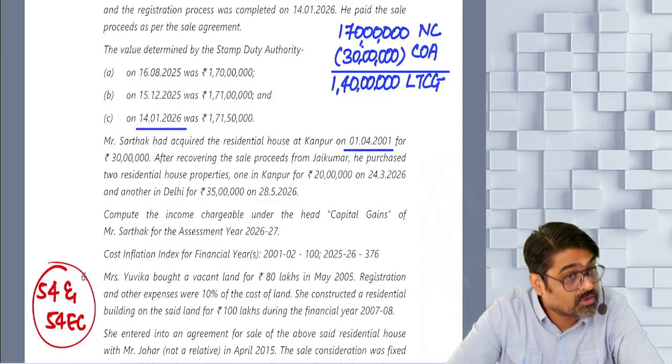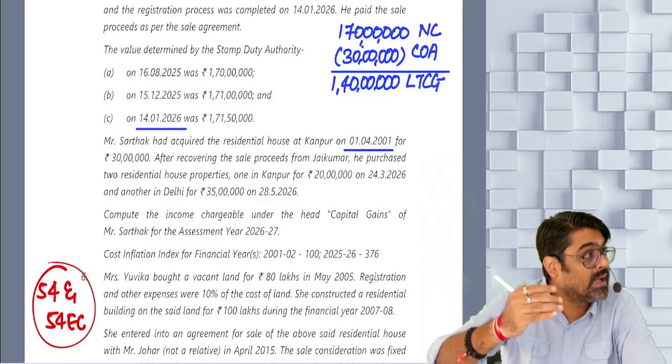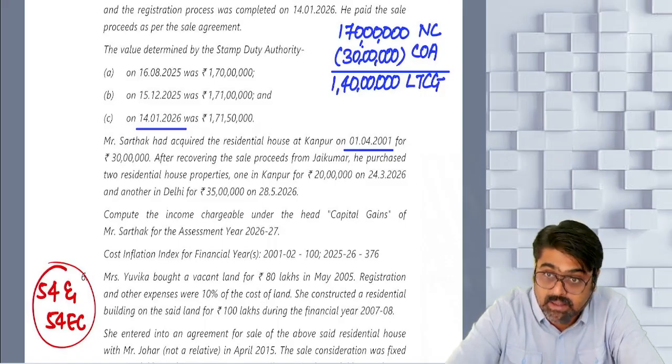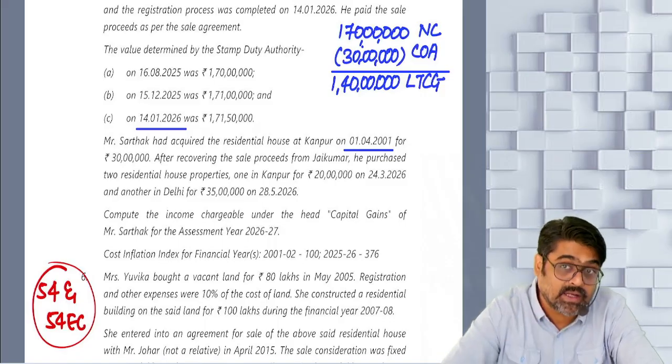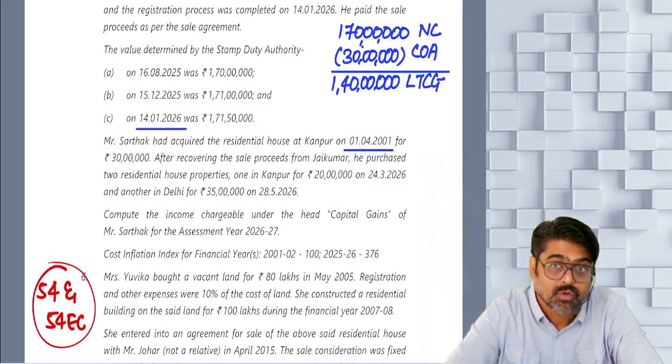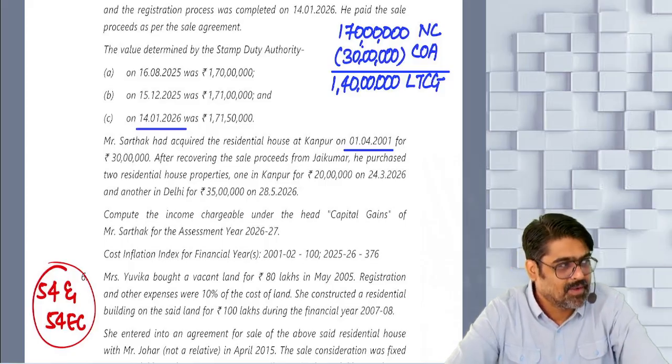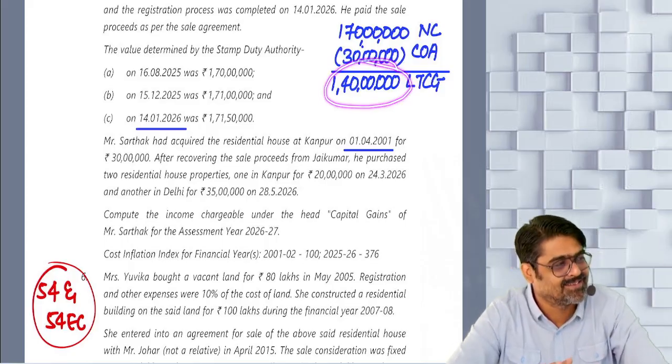Within 2 years forward, even before the due date of filing your ROI, this property is also purchased. So this is also purchased within time. So within time, how many properties in India you have purchased? 2. So both the properties investment can be considered for exemption. Why? Because the capital gain is less than.